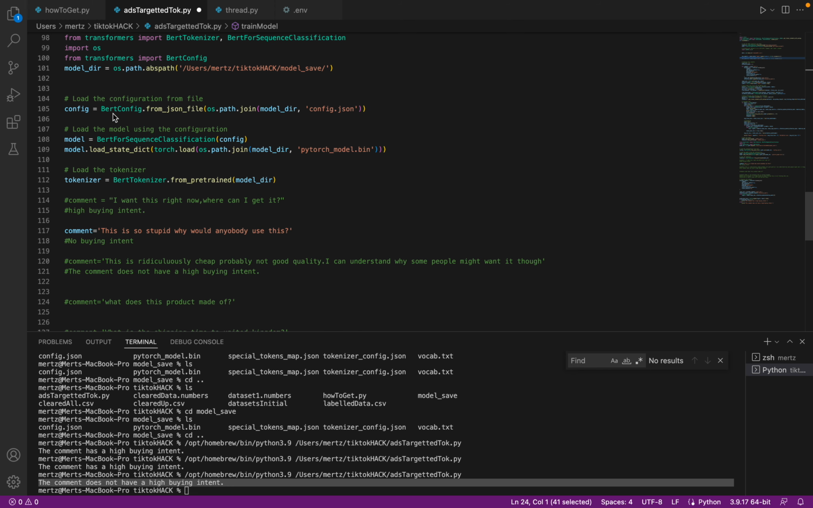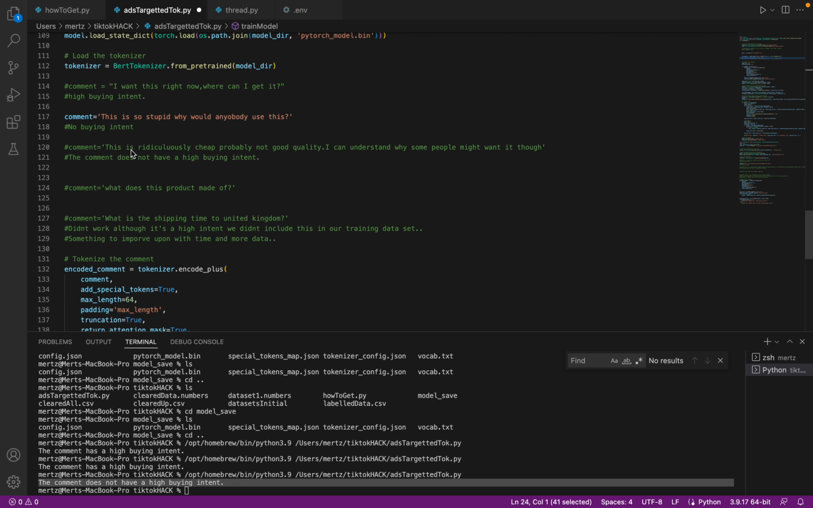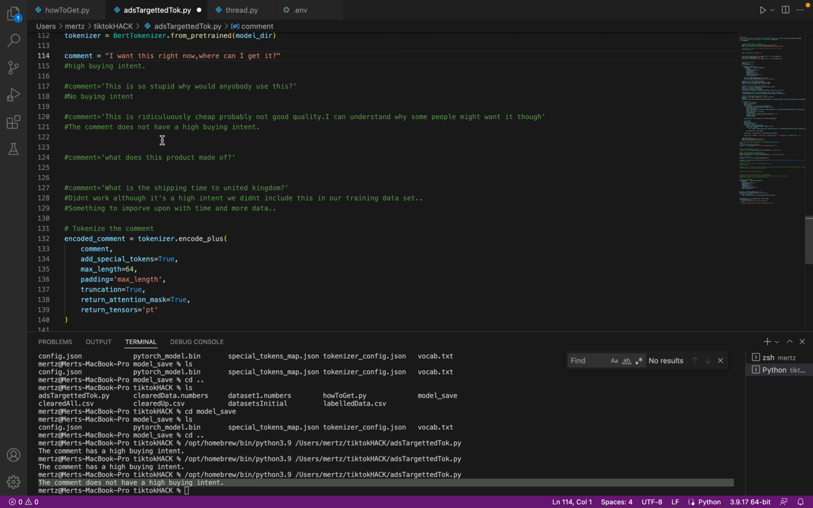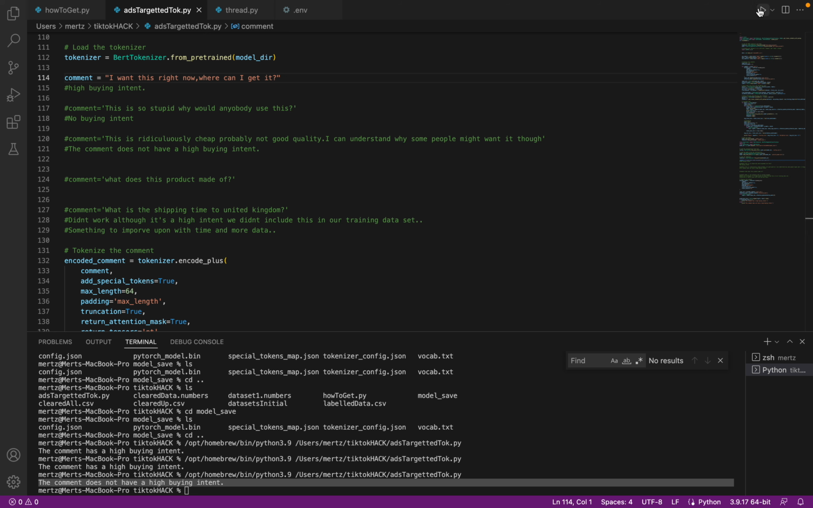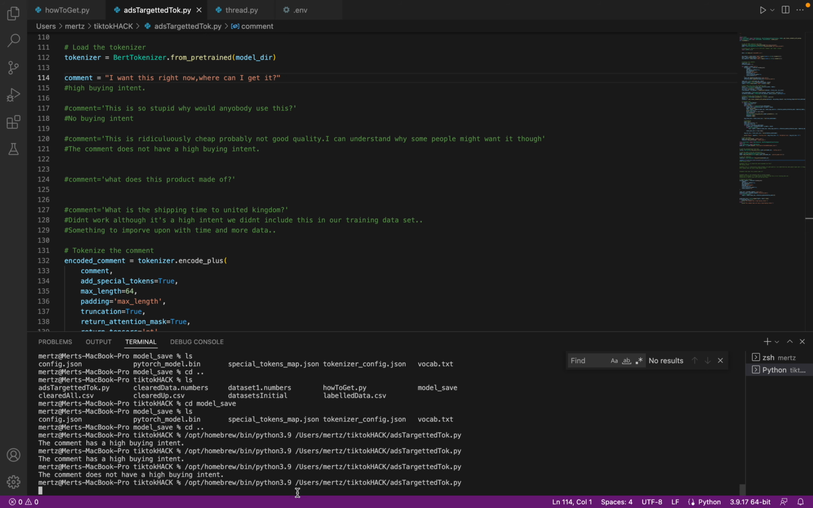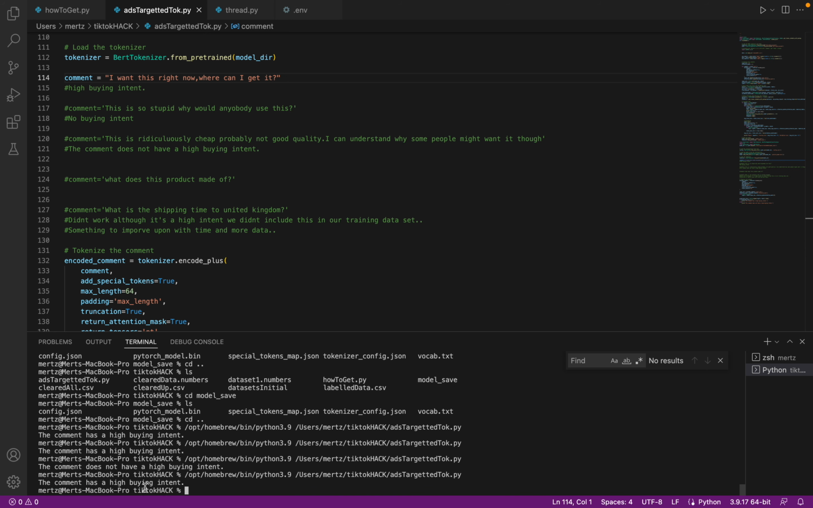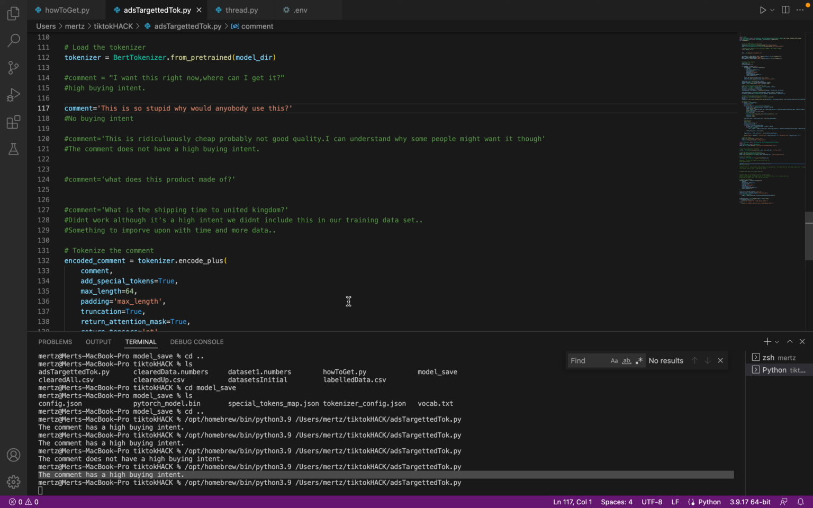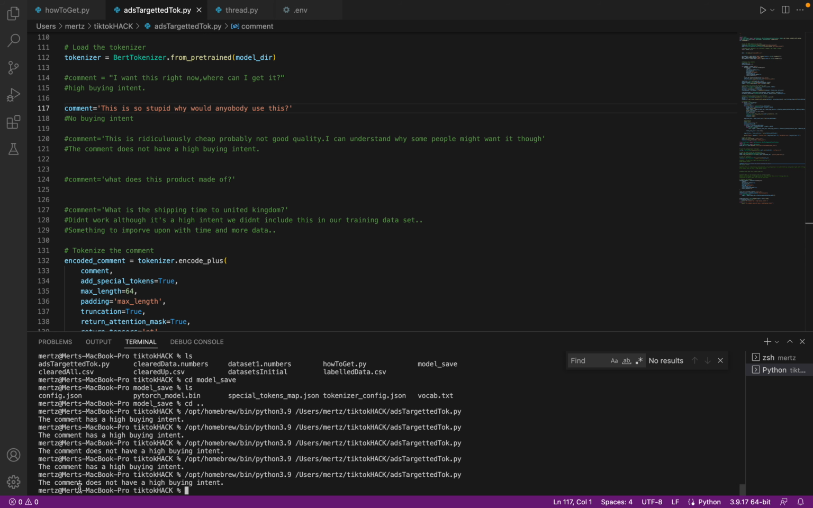And then here's how we run it. It's locally trained, and there are different ways to test this. For example, a comment saying, I want this right now, how can I get it? This is a high buying intent situation, right? Let's see if our model understands as well and what it says. This comment has a high buying intent, as we guessed. And here, this is so stupid, why would anyone want this? Our model will understand this sentence and say the comment does not have a high buying intent.